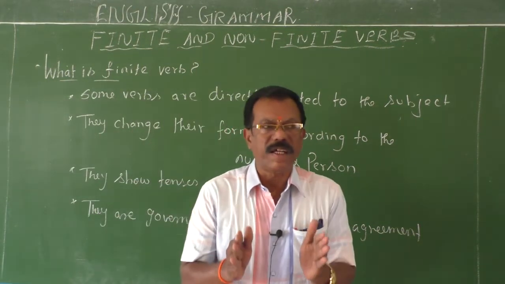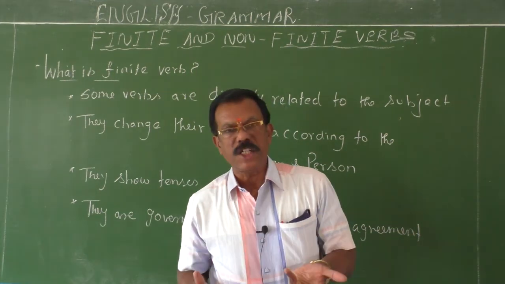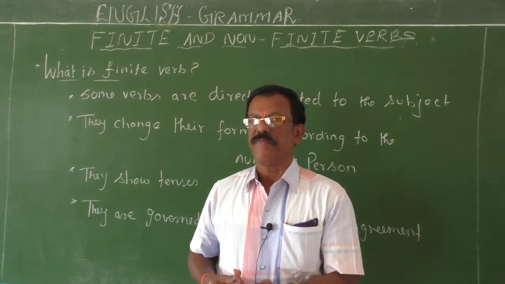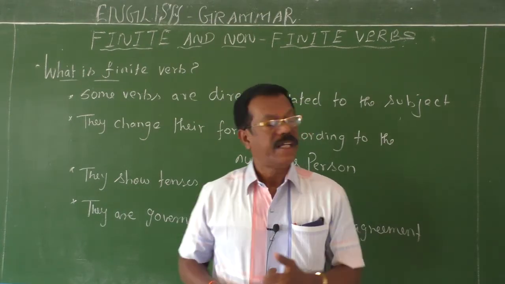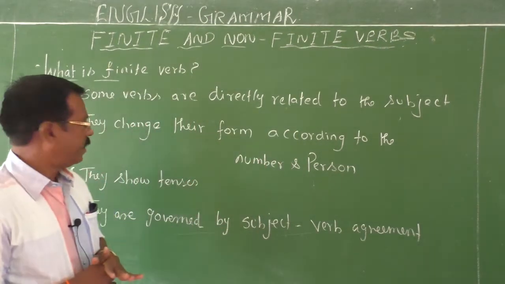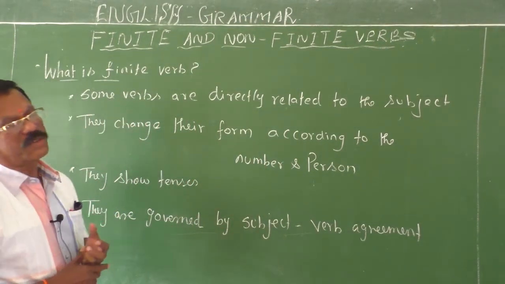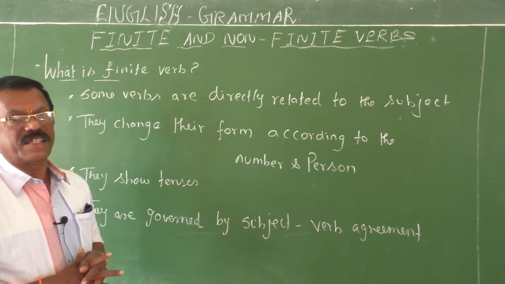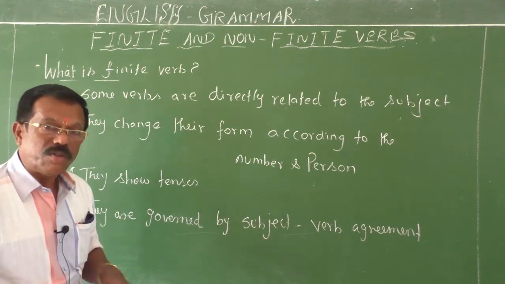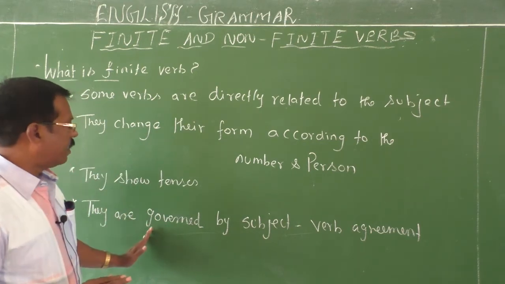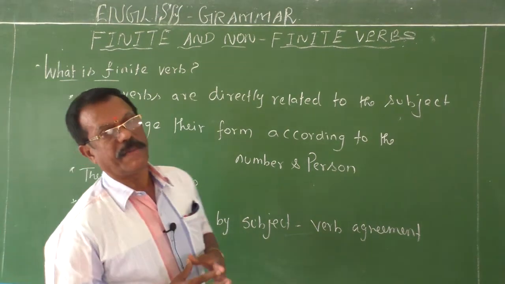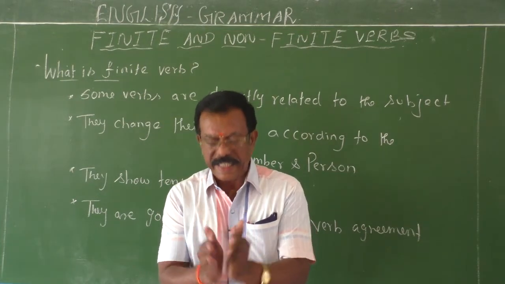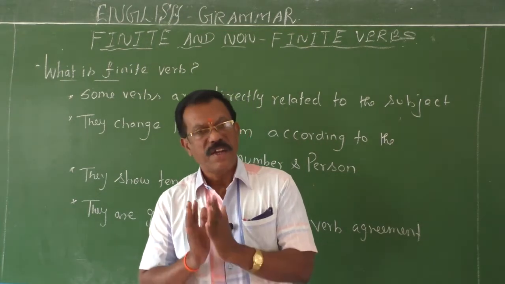If the subject is singular, then the verb is also singular. If the subject is plural, then the verb is also plural. As all these verbs change according to the number and person of the subject, they are called finite verbs. And more than that, they also show the tenses. Another important significance of finite verbs is that they show tenses. But non-finite verbs don't show the tenses. And they are governed by subject-verb agreement. That's very important.